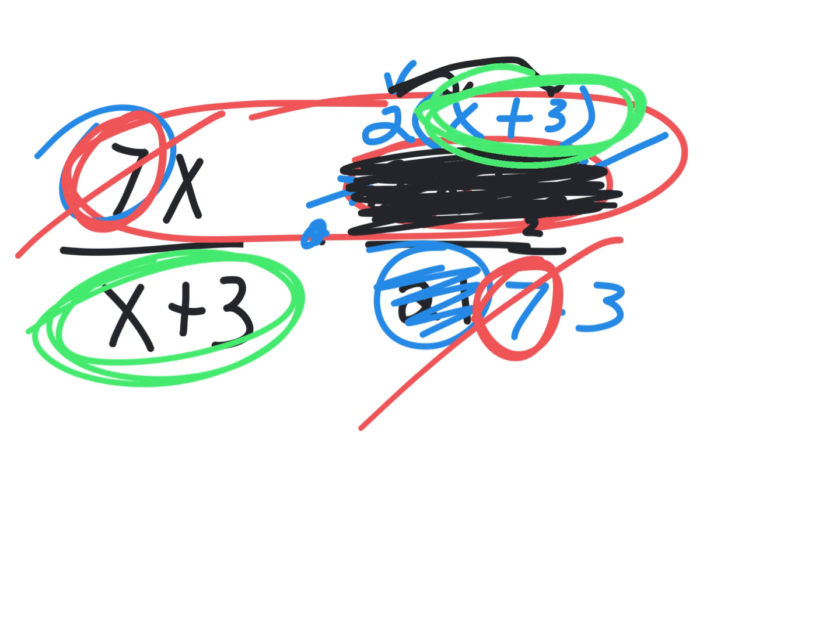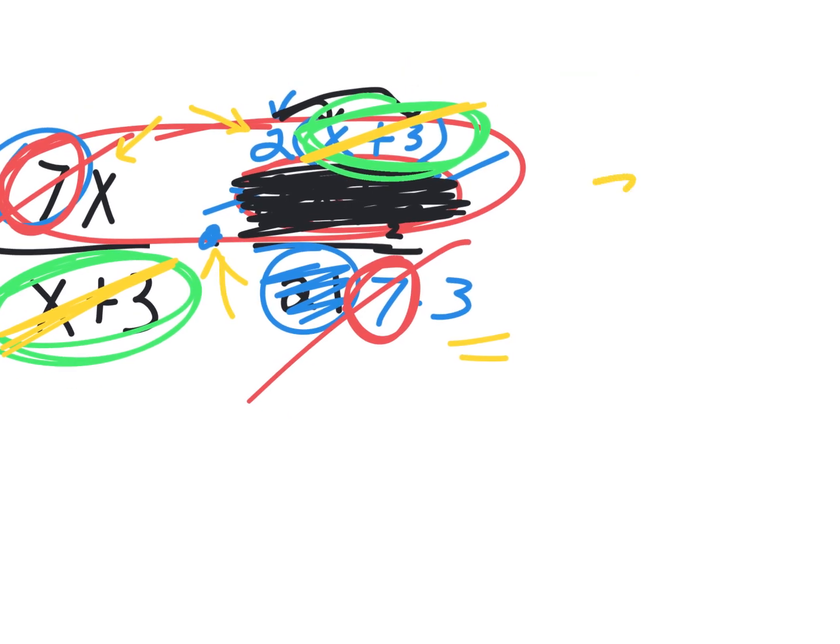Because x plus 3 on the bottom can factor out and cancel an x plus 3 on the top. And if you're like, it's not part of a times problem. Yes, it is. This is a times right there. So it's x plus 3 times 3. So that x plus 3 is part of a times problem. So now I can cancel it. It's gone. Only things left on the top are the 2 and the x. 2x. Only things left on the bottom is a 3.